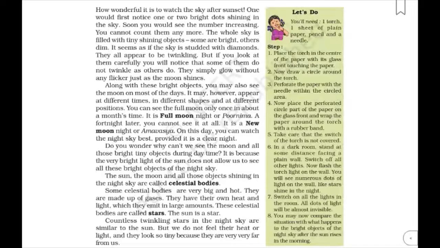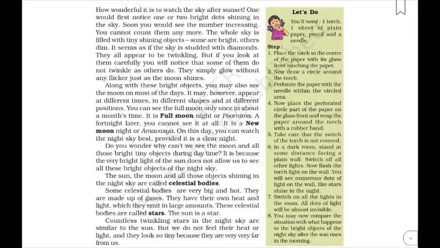Some celestial bodies are big and hot since they are made up of gases. So what are celestial bodies? The sun, the moon, the planets, the asteroids, the meteoroids, all those objects which shine in the night sky are called celestial bodies. These big and hot bodies made up of gases are called stars.